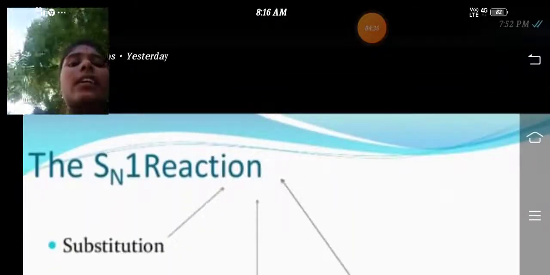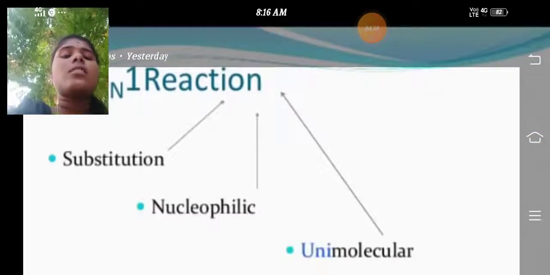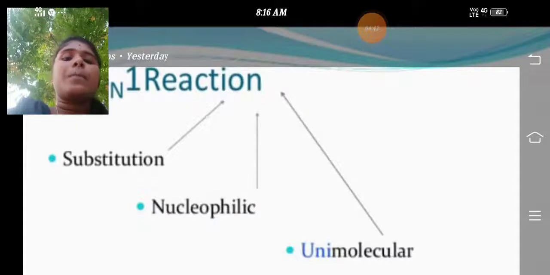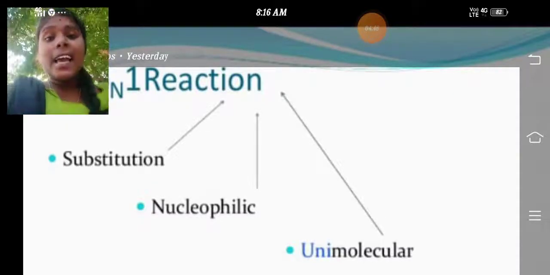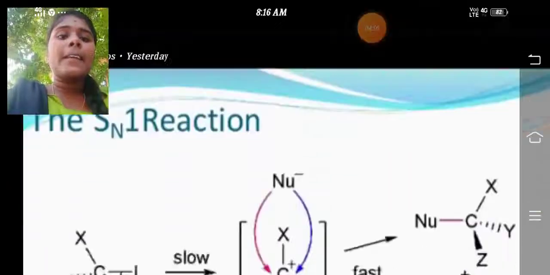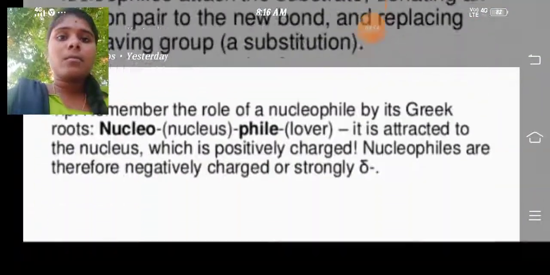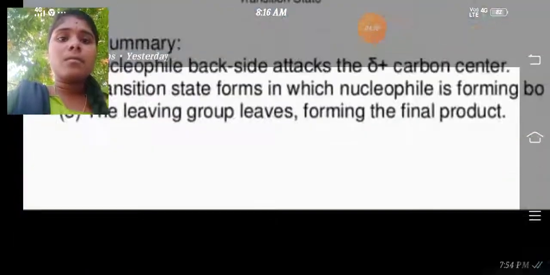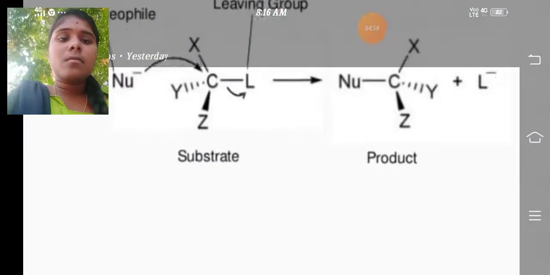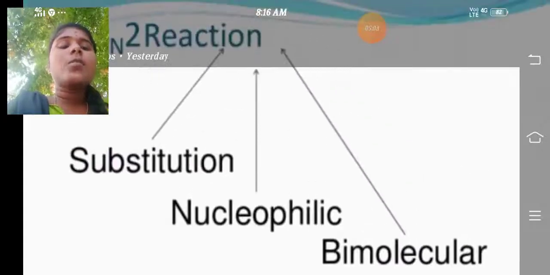First of all, you see the slides. SN1, the nucleophilic substitution, is unimolecular. SN1 has a two-step reaction. SN2 is bimolecular.